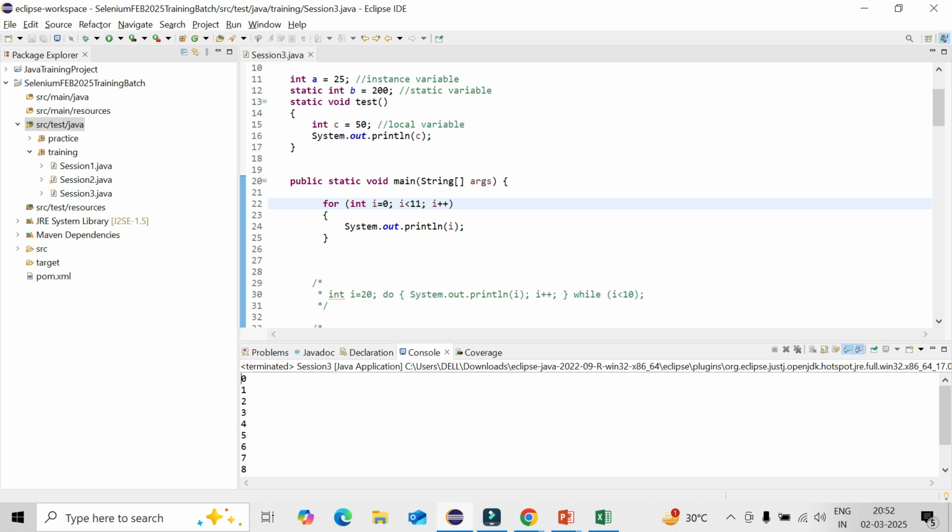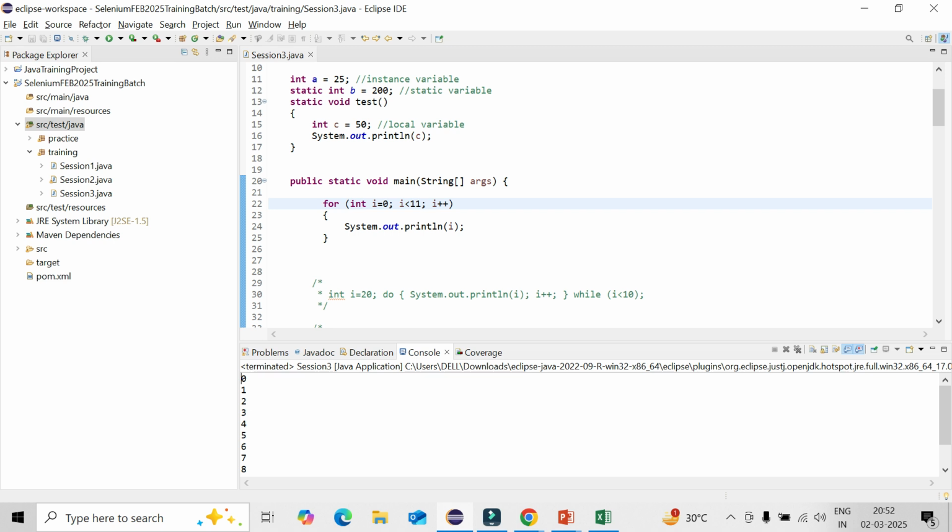But in case I just want to give some condition, so what will I be doing? I need to give some condition here.